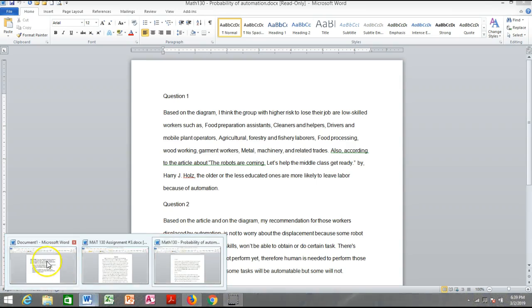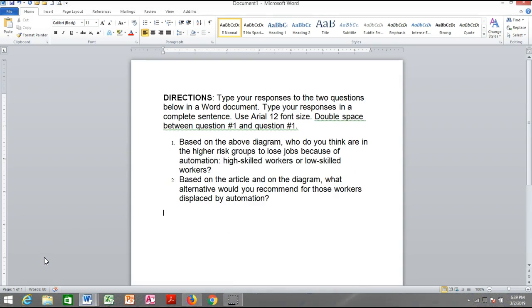And also make sure that you answer the questions the way they are. All right, if I ask for an essay, I expect an essay, and you'll see later on when you do your first formal writing assignment. The 1A is just building to that first formal writing assignment. All right. Same thing with question number 2. Based on the article and on the diagram, what alternatives would you recommend? Okay. Not asking for your belief, not asking for what you think. Based on the article and the diagram is based on something. You never think out of context. Okay. All right, ladies and gentlemen.